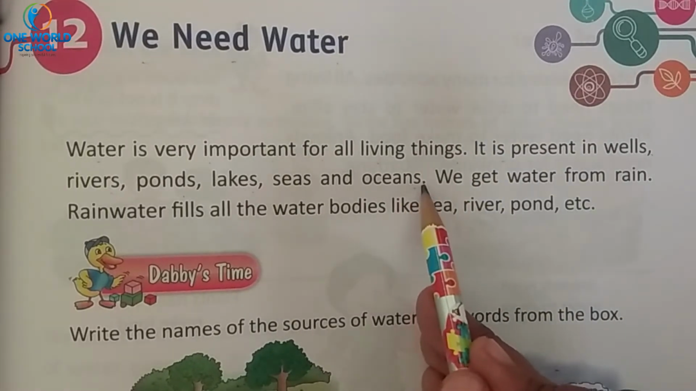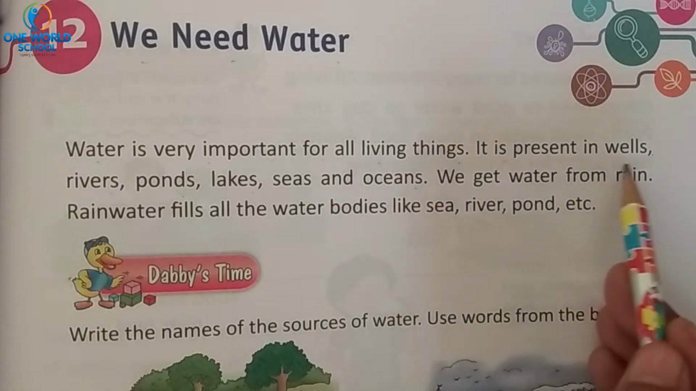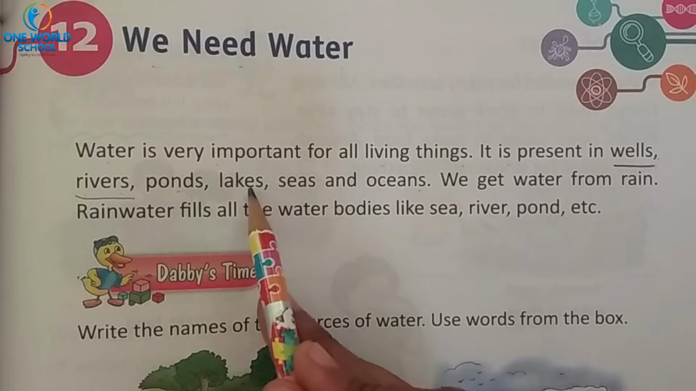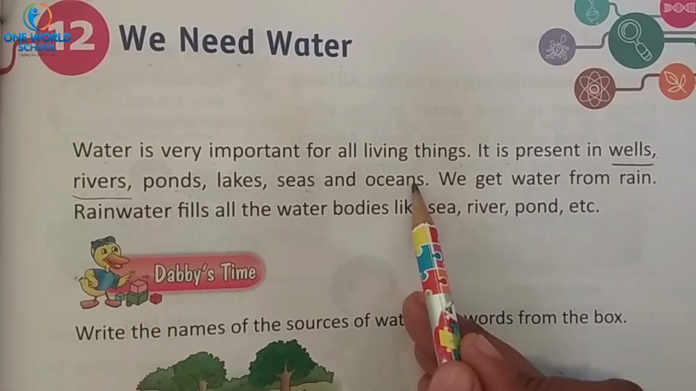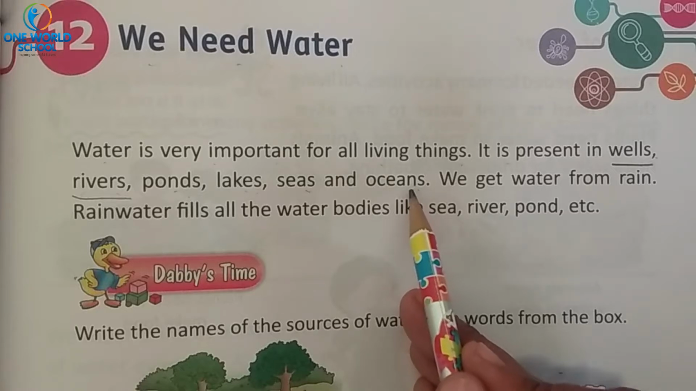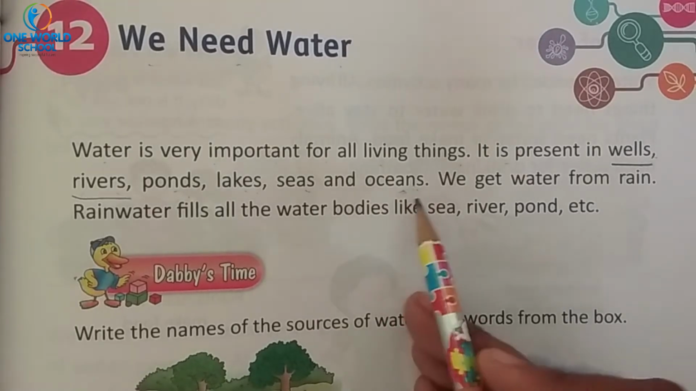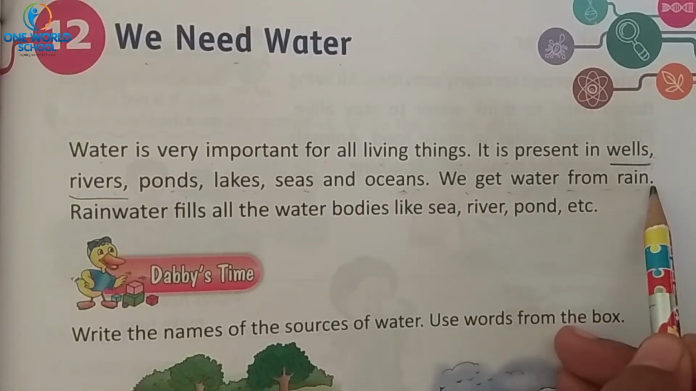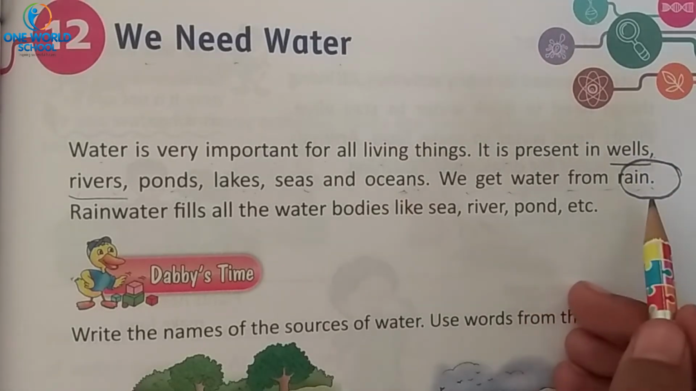What are the sources of water? Where is water present? In wells, rivers, ponds, lakes, seas and oceans. These are all places where water is present. But from where do we get water? We get water from rain. Which is the main source of water? Rain.